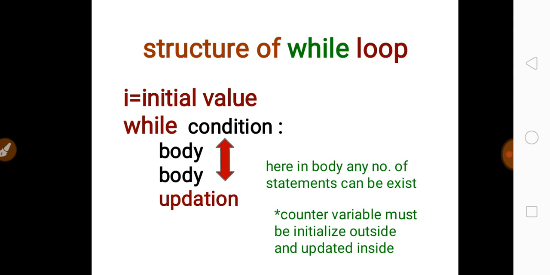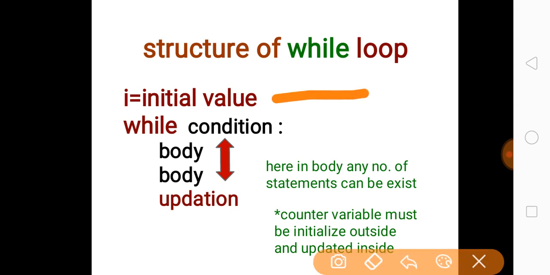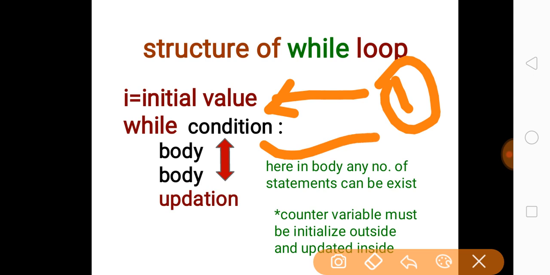Let's see formally what the structure of the while loop is. Over here we need to remember three things. What are those three things? Whatever counter variable we use in the while loop must be initialized with a specific, defined value. This is the first thing you need to remember. Second, a condition should be mentioned, so that as long as the condition remains true, the body of the loop will execute, otherwise it will not.